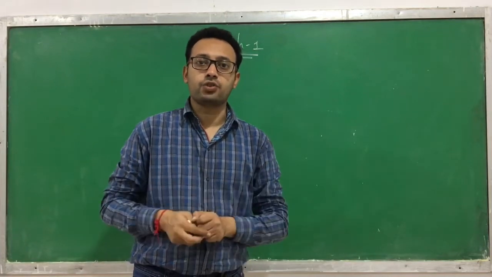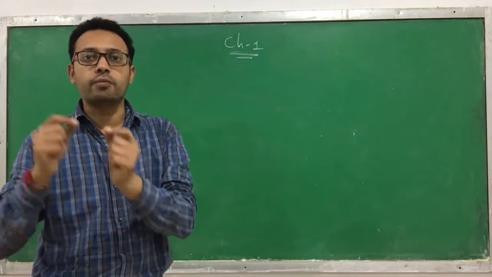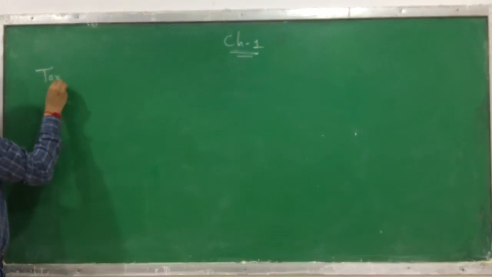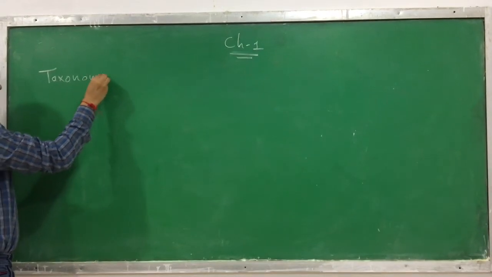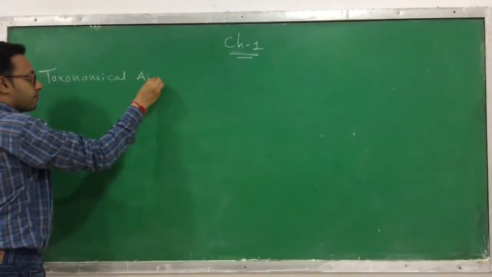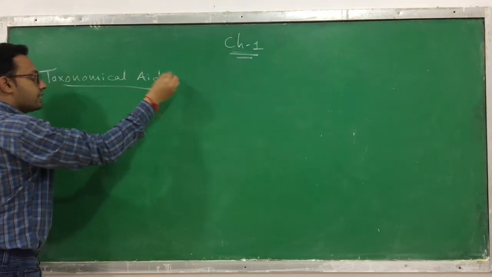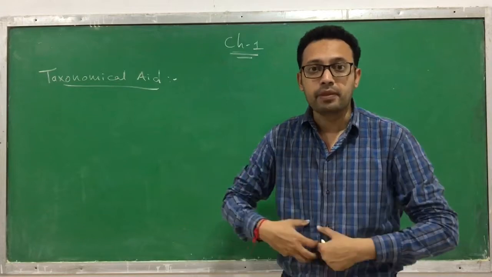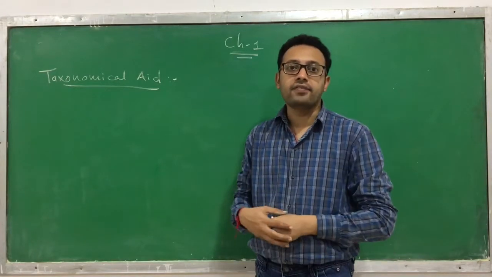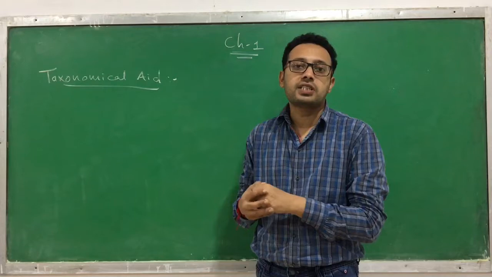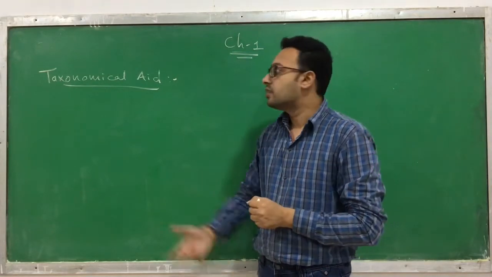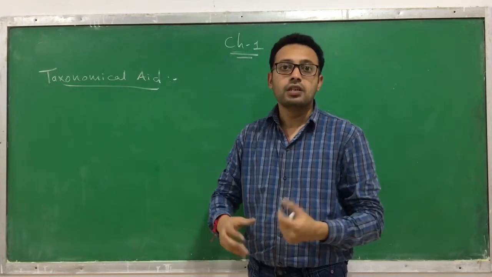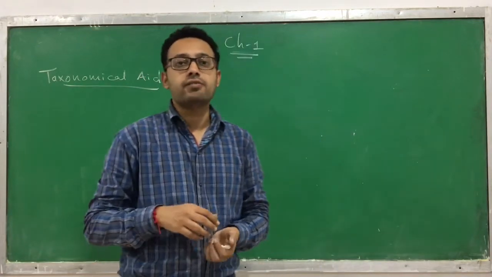Now in today's session, we have to learn about the taxonomical aids. So students, we will discuss these taxonomical aids. Taxonomical aids help us to identify the different kinds of biodiversity that exist in the world.